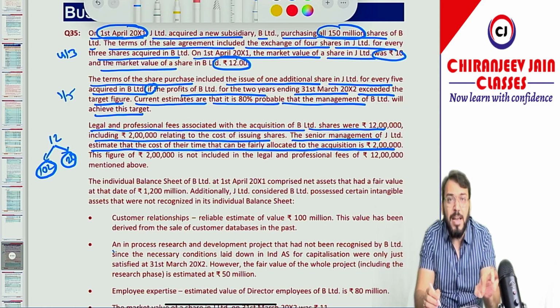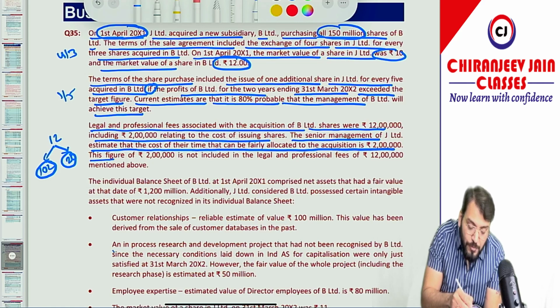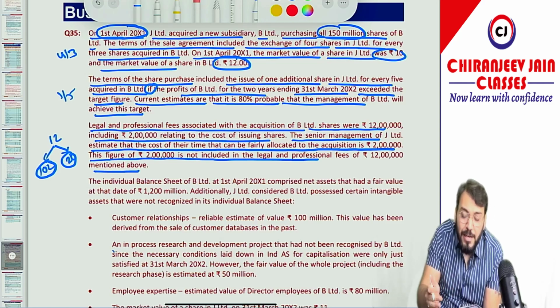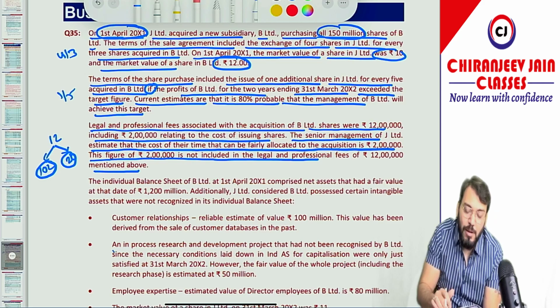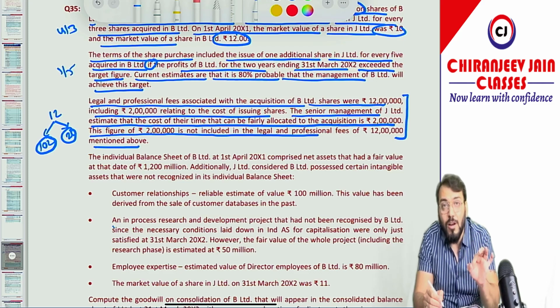If suppose it is paid, agreed to be paid, it will be charged to profit and loss account as an expense, and as per Ind AS 103, it should not be included in PC calculation. The figure of this 2 lakh is not included in the legal and professional fee of 12 lakh mentioned above. Means this 2 lakh is a separate amount other than 12 lakh. Okay, means this entire para is not relevant for PC calculation. Yes or no? Yes, sir.